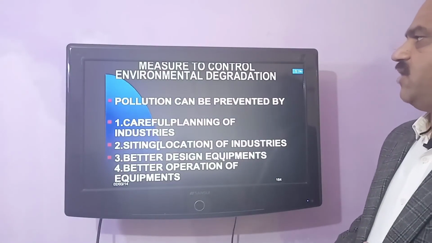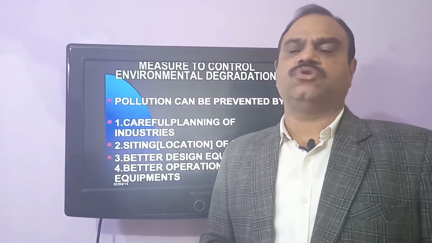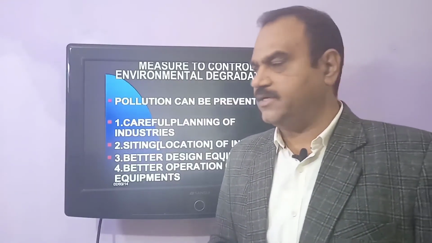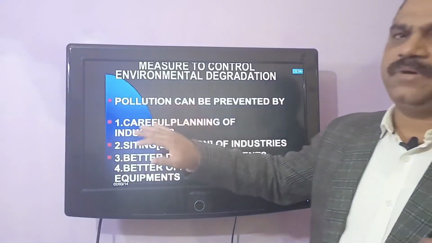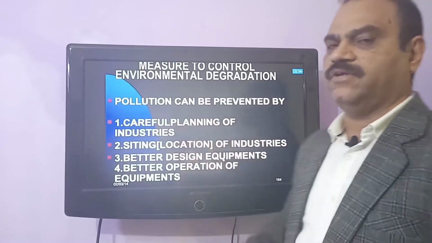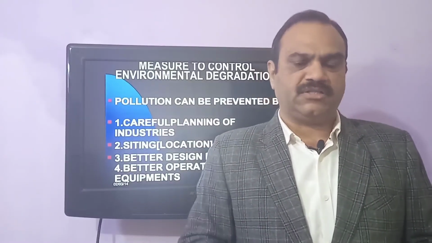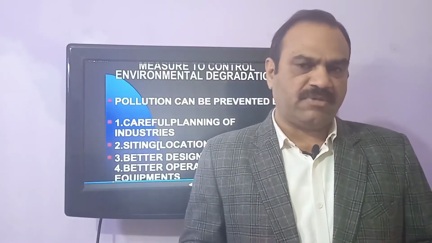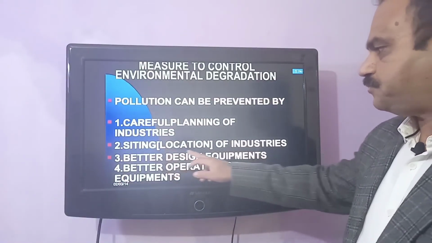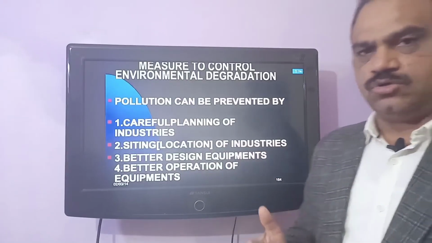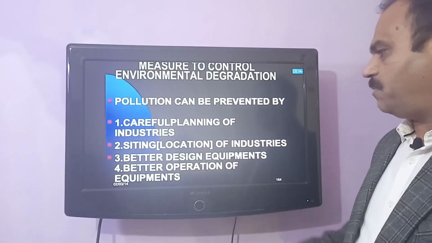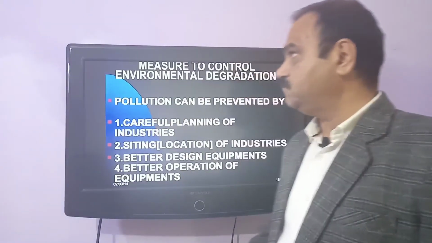Measures to control environmental degradation. That is one of the most important things nowadays: how to contain this environmental degradation due to industrialization. That is the most pertinent question of the day. Pollution can be prevented by careful planning of the industry. That is the most important thing. What are our requirements? We must know our priorities very well. The location of the industries also plays a very important role in this, as do better design of equipment and better operation of the equipment.